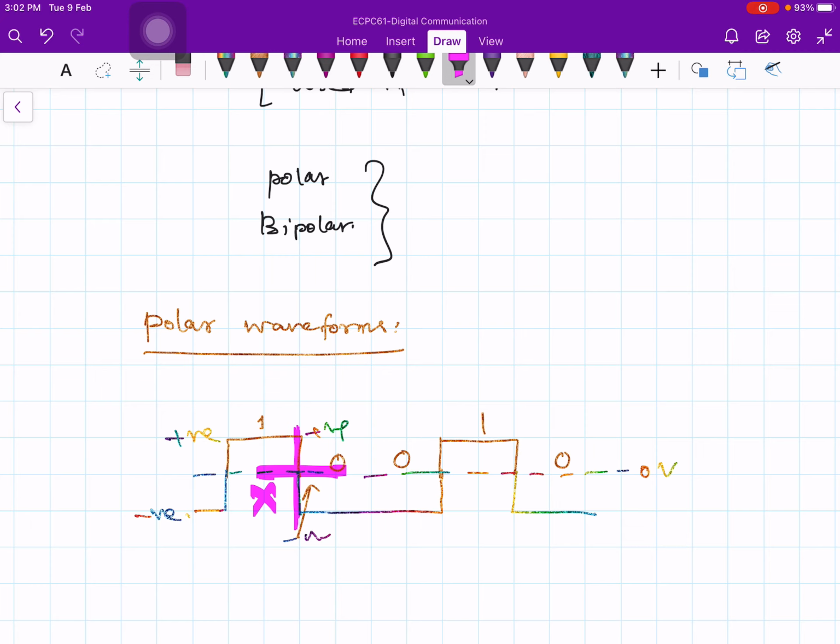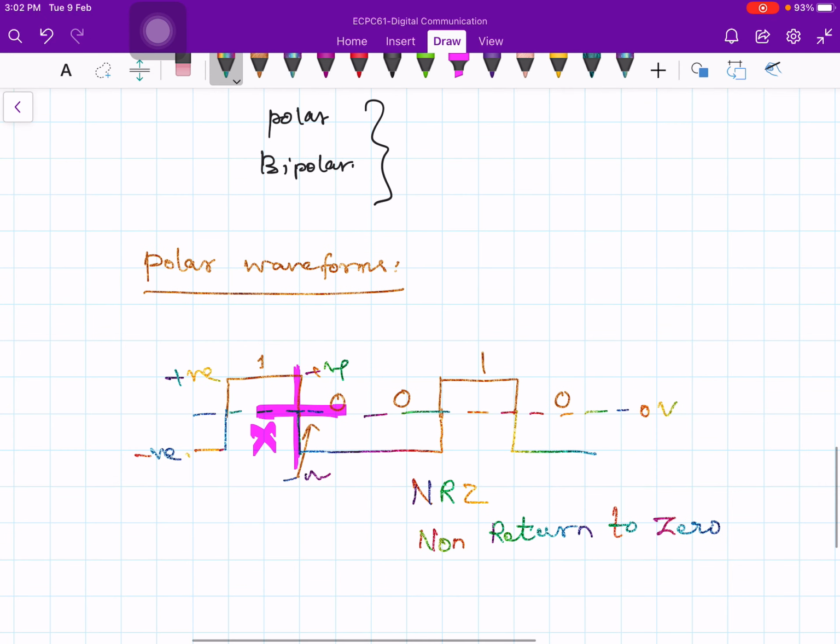Therefore, this waveform is more popularly known by the name NRZ, non-return to 0. See, this waveform goes through the 0 but does not stay at 0. It never comes and stays at 0 value. Either it stays at positive voltage or it stays at negative voltage. So NRZ is the common terminology used to talk about this waveform.